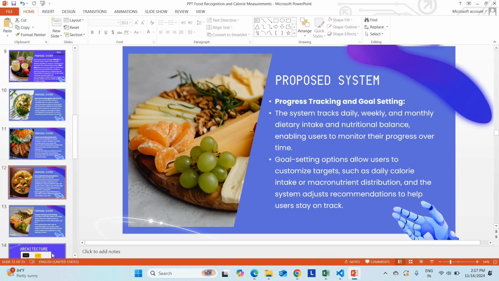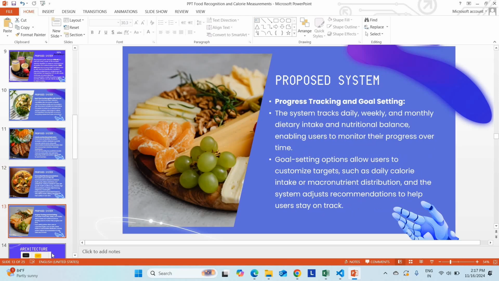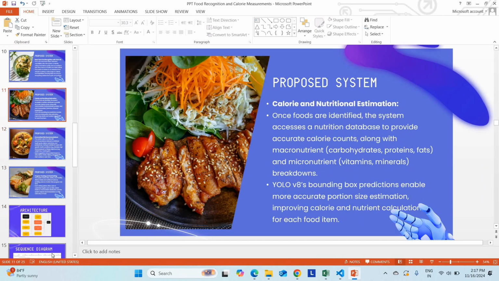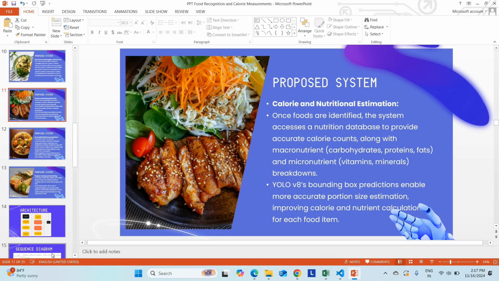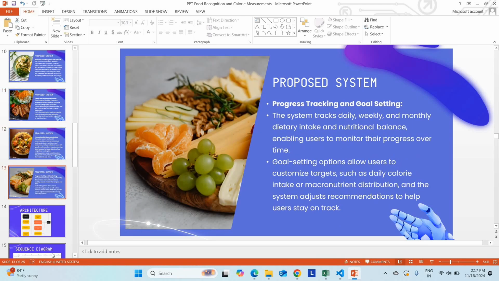Okay, so you can get personalized diet recommendation, progress tracking, as well as goal setting. So these are the individual features of the proposed system: calorie as well as nutritional estimation, then food recognition. There are 4 parts in our project: real-time food recognition with YOLO V8, calorie and nutritional estimation, then the personalized diet recommendation, and finally progress tracking as well as goal setting. These 4 parts are in our project.